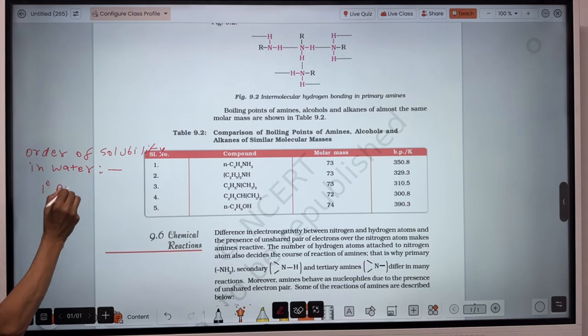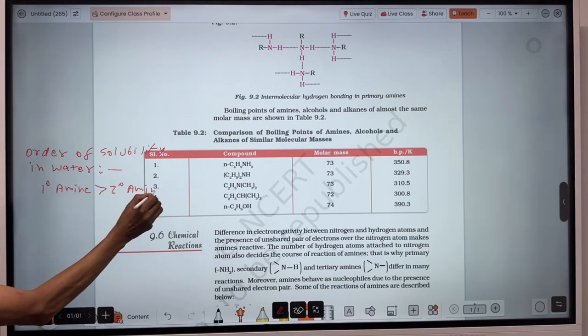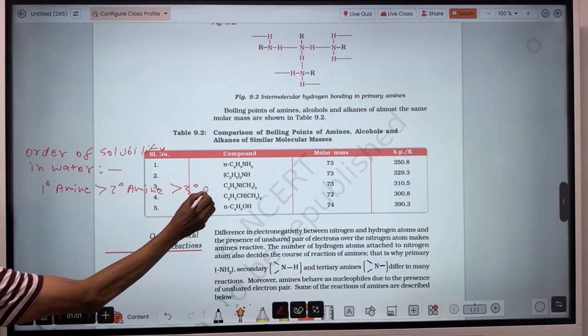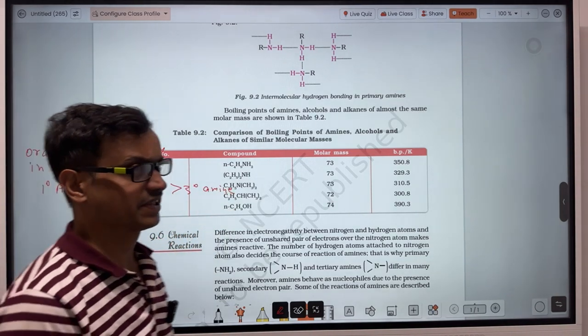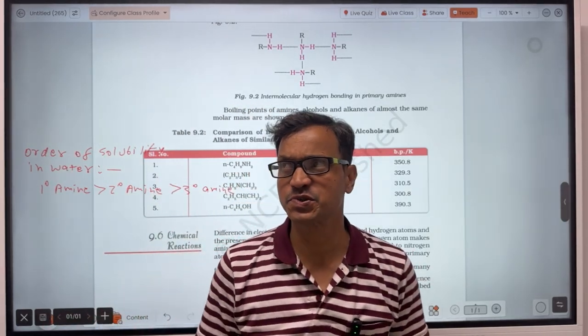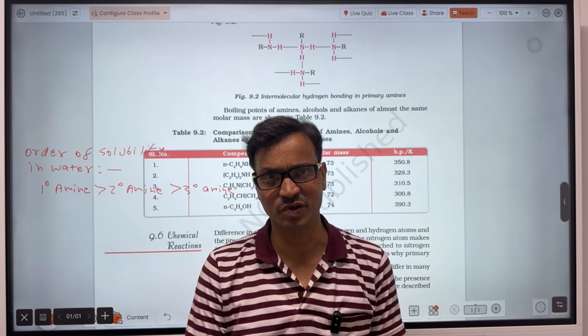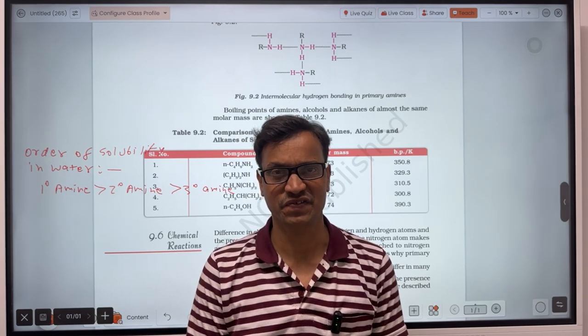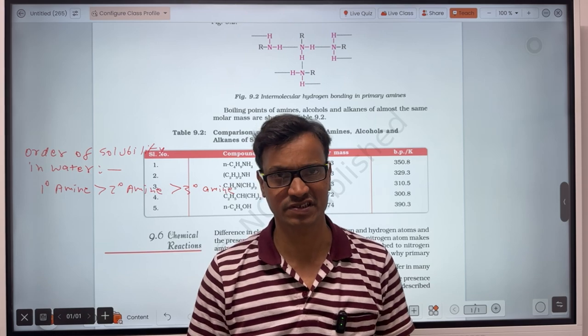So primary amine first. Why this one? Because in primary amine the number of hydrogen atoms is 2 and there is the least steric hindrance. So it can do hydrogen bond formation with water molecules more effectively compared to the secondary amine as well as the tertiary amine.